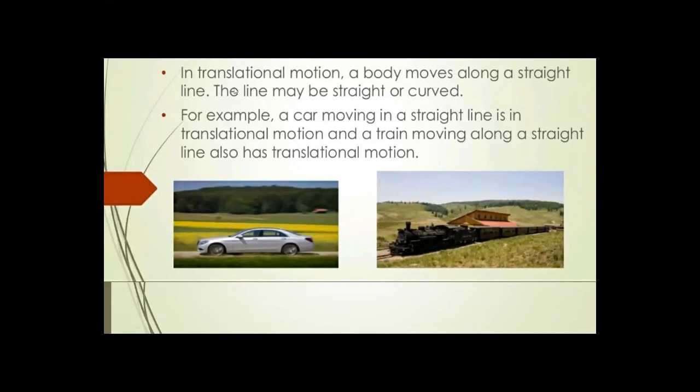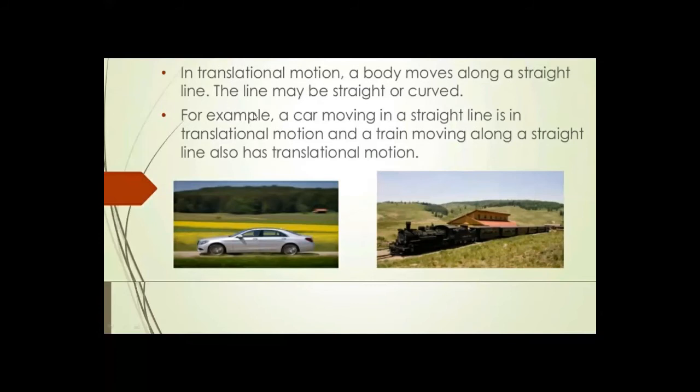Now, I'm going to read the definition. In translational motion, a body moves along a line. The line may be straight or curved. Straight means a straight line, and curved, as I told you, is circular motion.